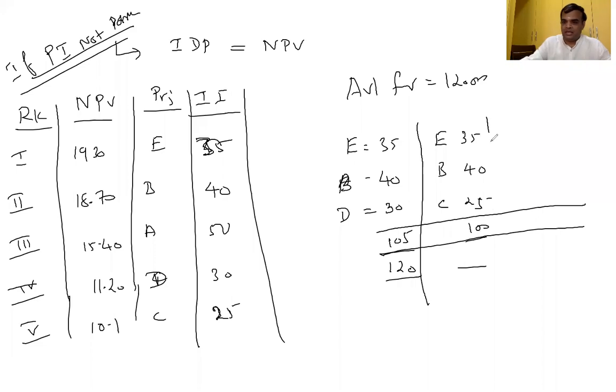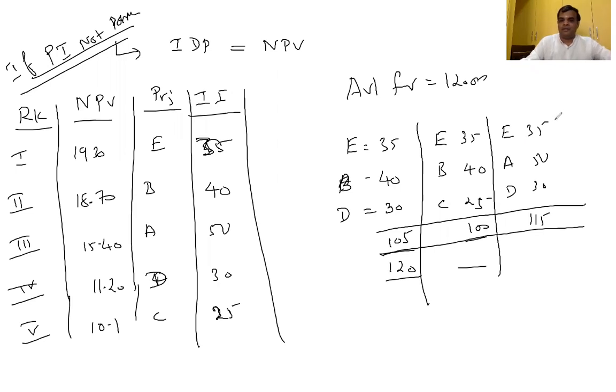Check whether there is any other option. E plus A plus D. How much does it come to? 115. E is 35, A is 50, and D is 30. So 115, within 120 only.